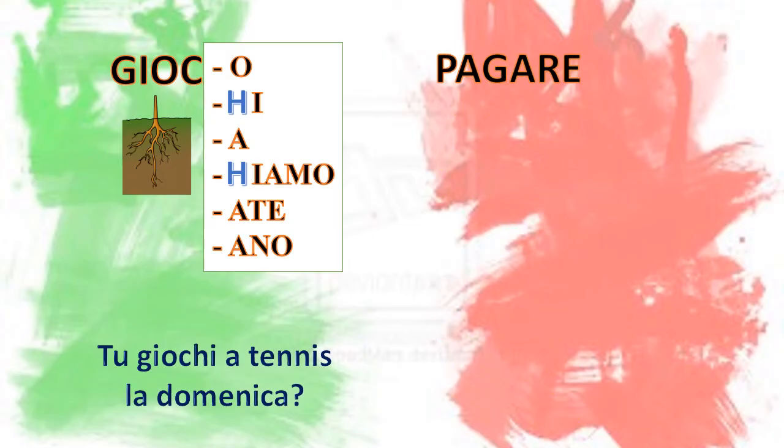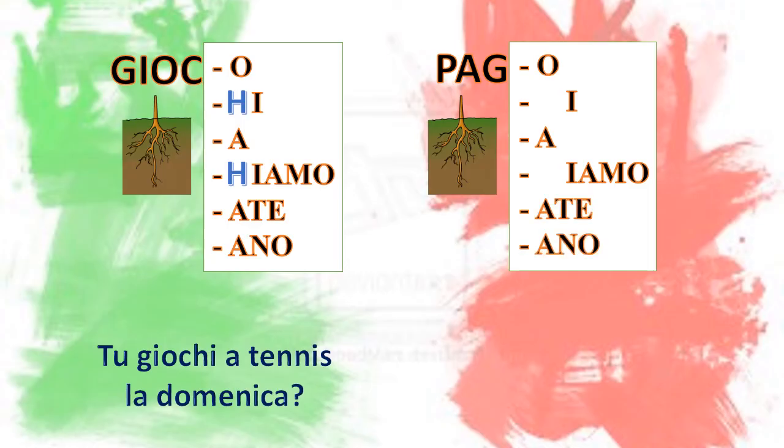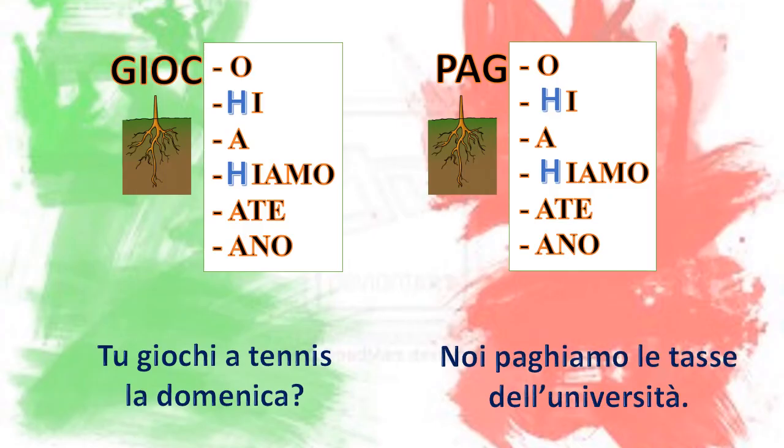Let's try with another verb, pagare. Let's take out are, and the root is pag. Let's add pago, paghi, paga, paghiamo, pagate, pagano. Now, once again, if we don't put an H in the middle, the sound changes. Paggi? No, we have to say paghi. So we add an H. And paghiamo, the same thing. For example, noi paghiamo le tasse dell'università.